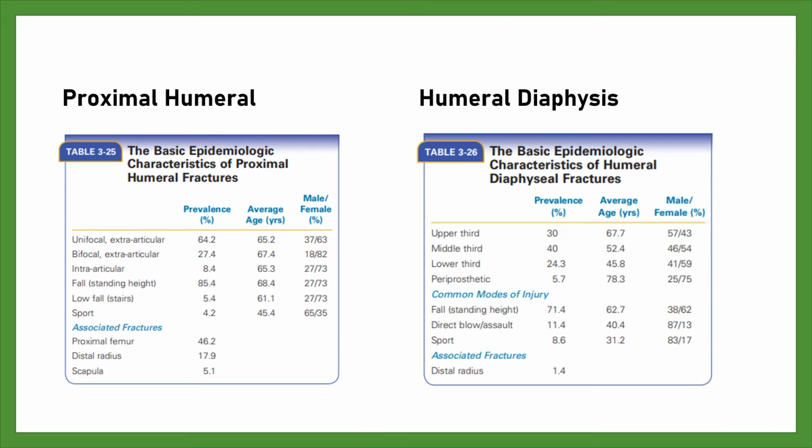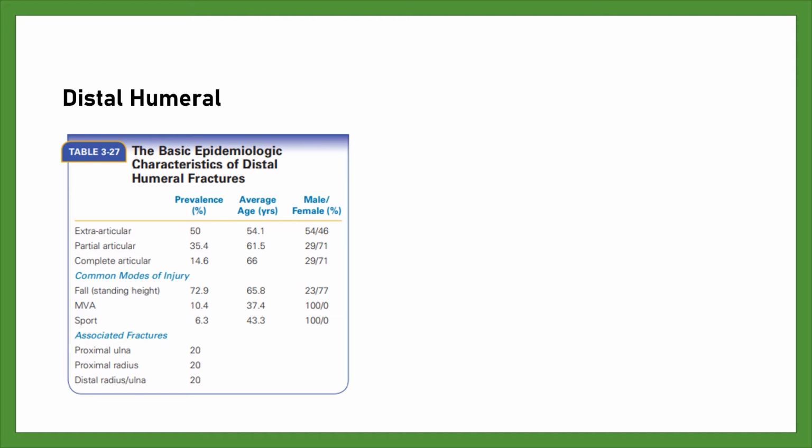Humeral diaphysis. This table separates the humeral diaphyseal fractures according to their location within the humerus or whether the fracture was periprosthetic or not. Distal humeral. This table shows that the majority of distal humeral fractures are actually OTA type A extraarticular fractures, with only 14.6% of the fractures being type C intraarticular fractures.